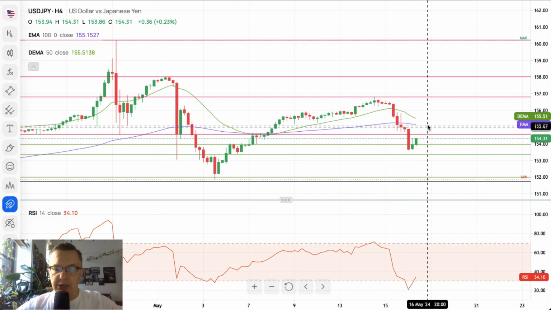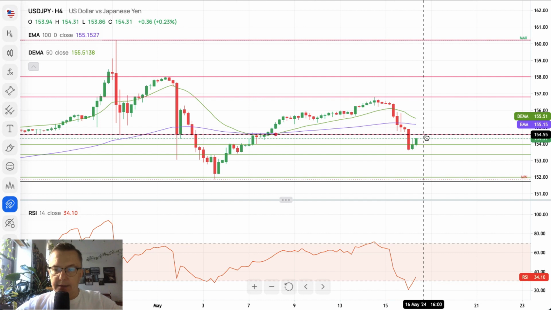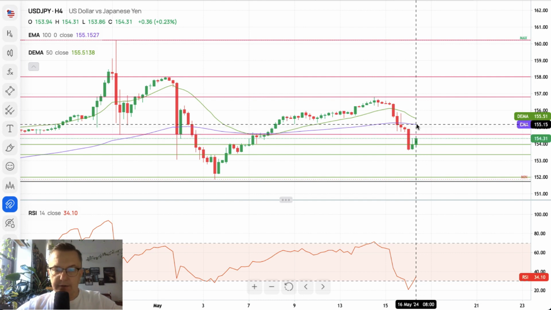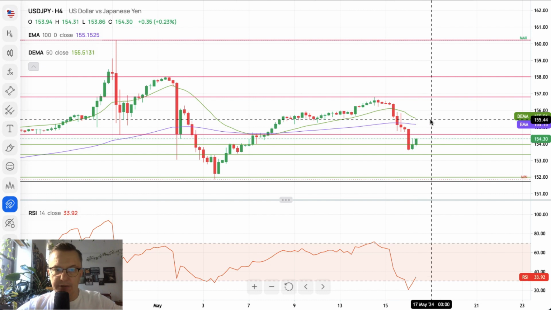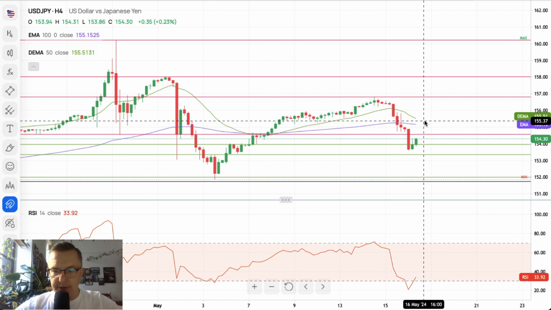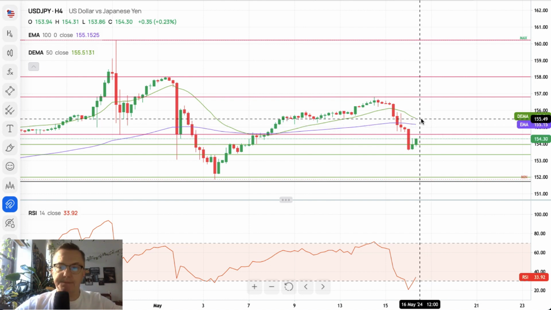Nevertheless, the bounce should be limited, one, by the 154.55 technical resistance, and then there is the 50 and 100 periods moving average, 155.15, 155.51. So the upside is pretty much limited to these levels.